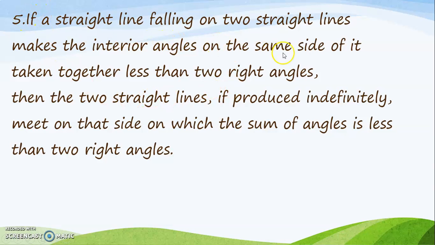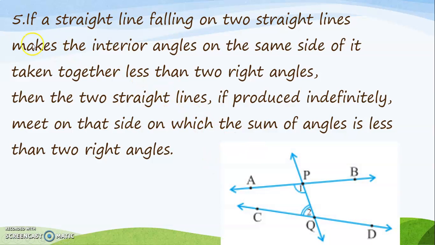The fifth postulate is the longest, and it is a bit tricky to understand, but if we read it line by line, it is very easy to understand. If a straight line falls on two straight lines, so we have a straight line PQ, this one, falling on two other straight lines, that is lines AB and CD.